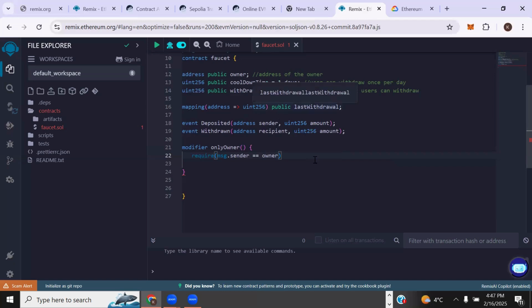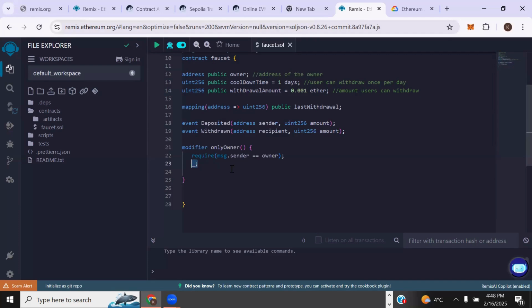So if it matches, it will not do anything. Sorry, if it matches, it's going to do this. This is probably complaining that I've not put a semicolon at the end here. What this modifier is literally saying is that if the person calling this function is the owner, it should continue with the code that is going to be in the function, which is this, right?